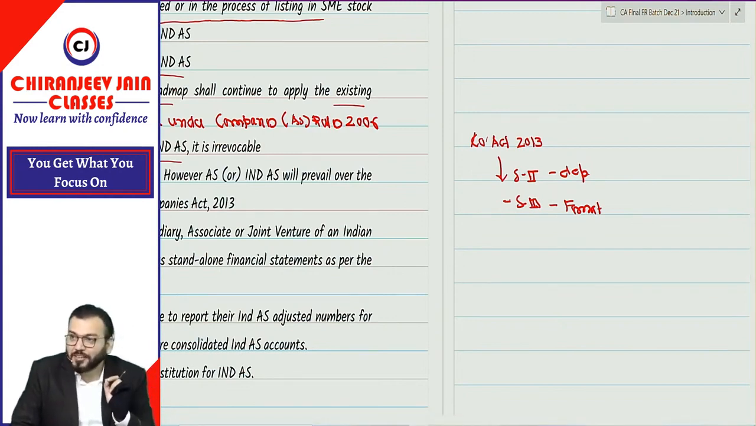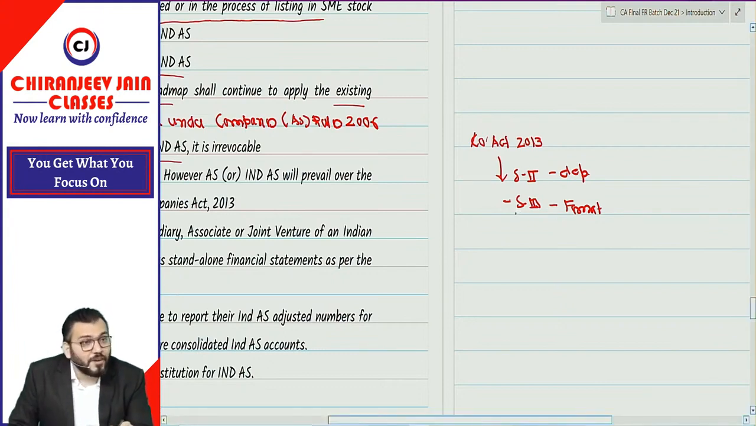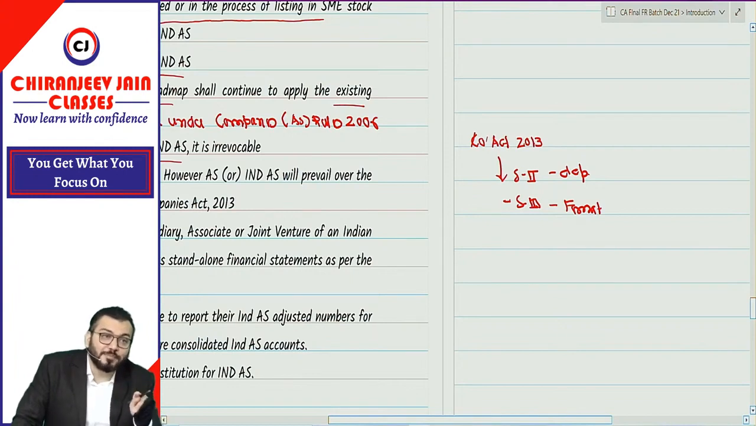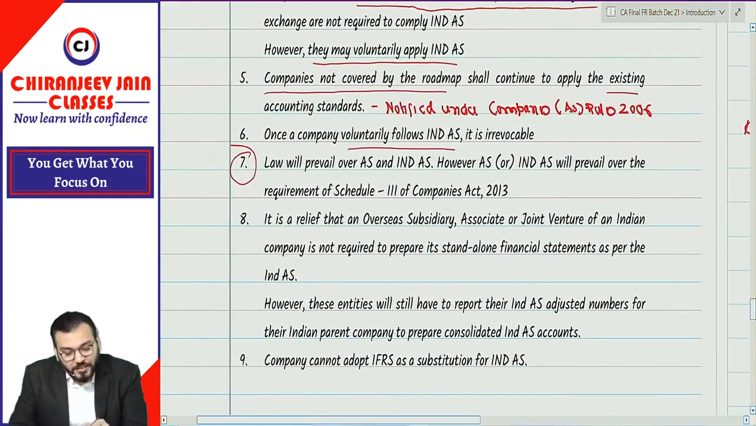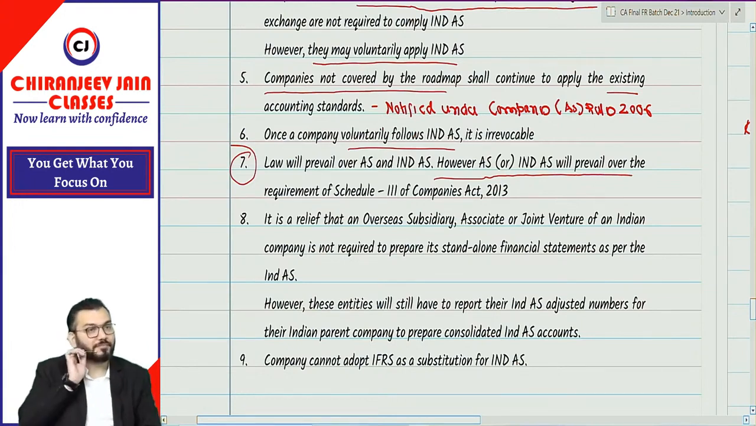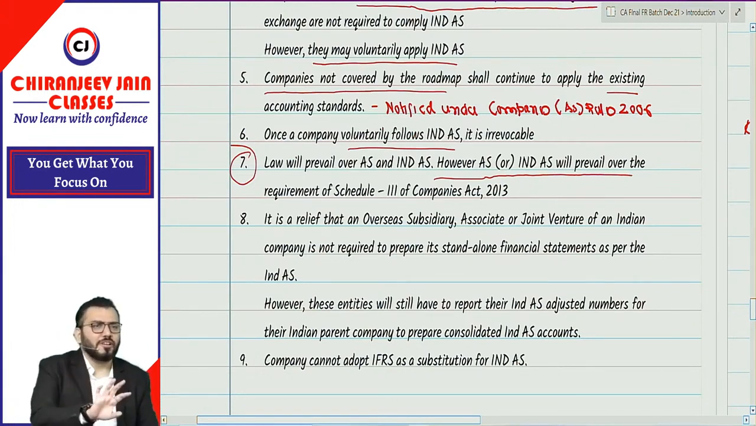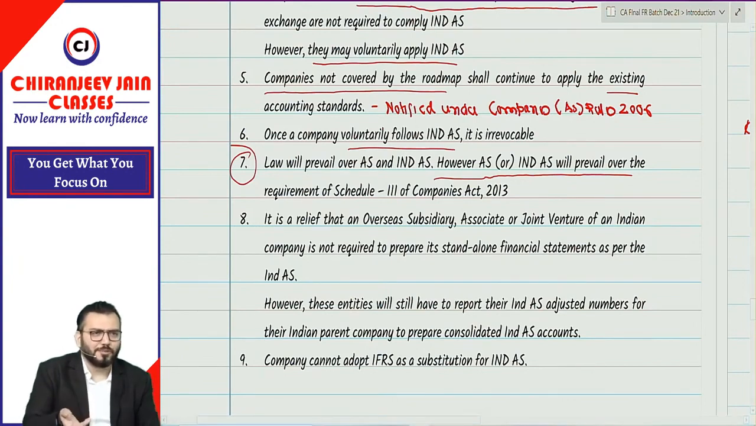I hope you are understanding. Correct? Are you getting whatever I am saying? Yes, sir. But for Schedule 3, the format can be modified as per the requirement of any AS or Ind AS. This point have you understood? Therefore, this point I have also mentioned. However, AS or Ind AS will prevail over the requirement of Schedule 3 of Companies Act. Understood? This is only for your information. This type of question will never be asked in exam.